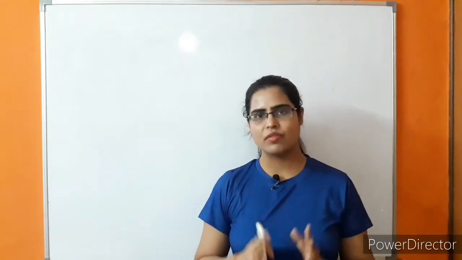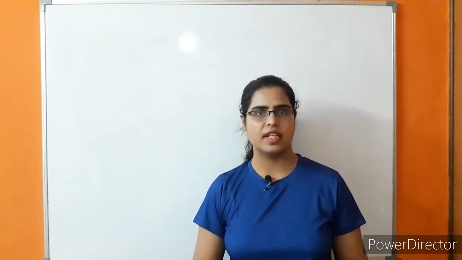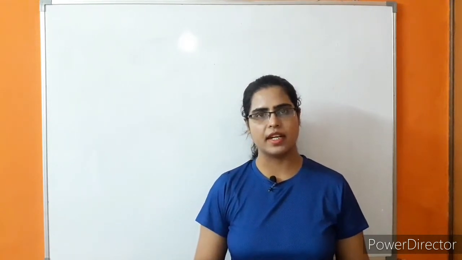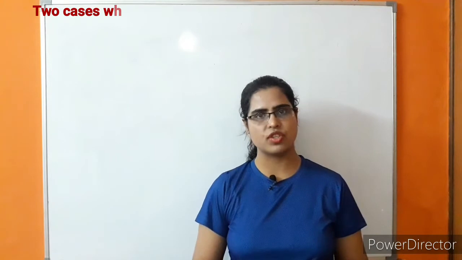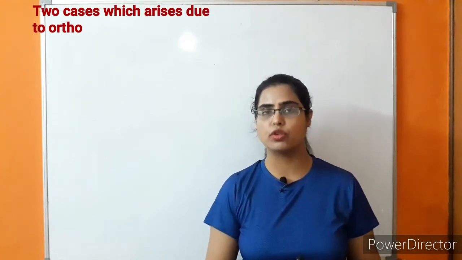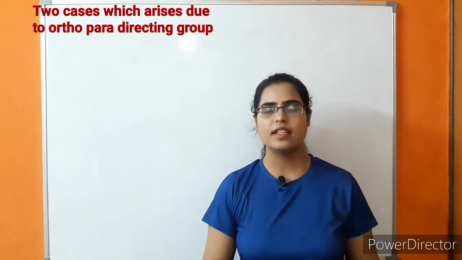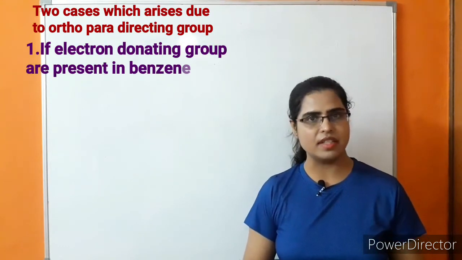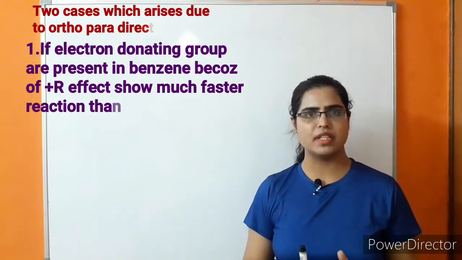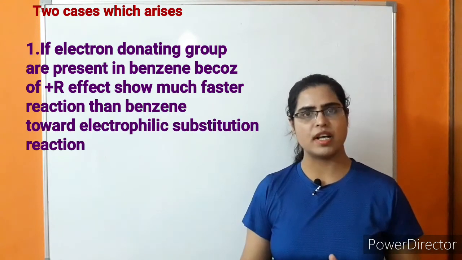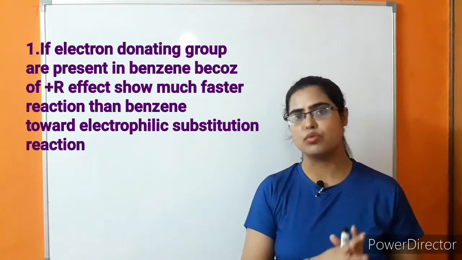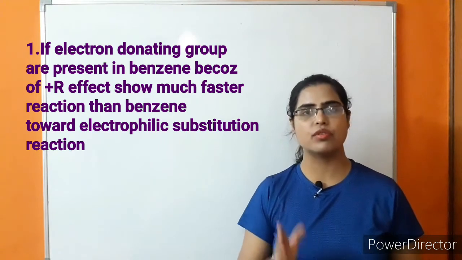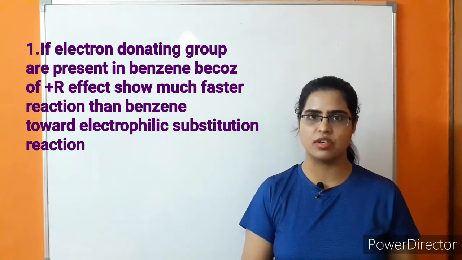On the basis of the above points, there are two cases which arise in the case of ortho-para directing groups. The first is, if electron donating groups are present in the benzene ring, then this substituted benzene ring will show a much faster reaction in comparison to the benzene ring towards electrophilic substitution reaction.